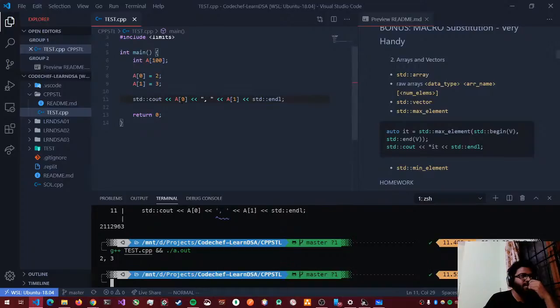Yeah, so it prints the value 2 and 3. So those were arrays. Very simple. You define the data type, the name of the array, and how many values you want to store. So here I say that I store 100 values.